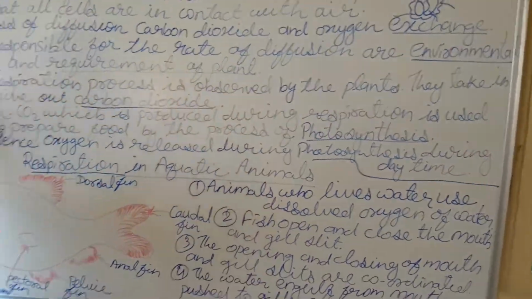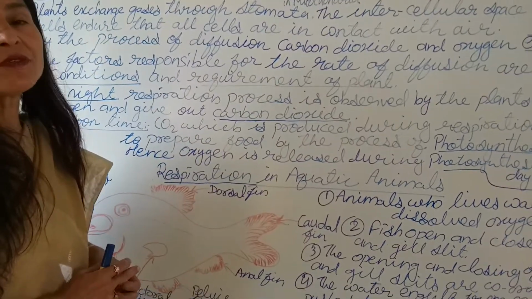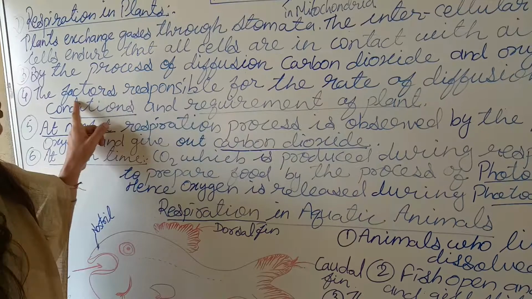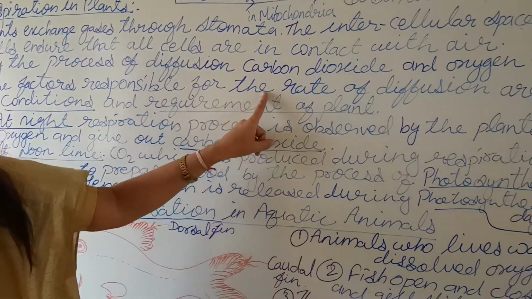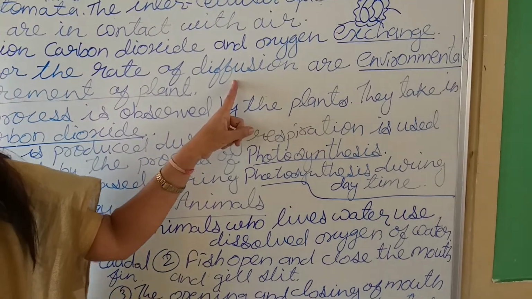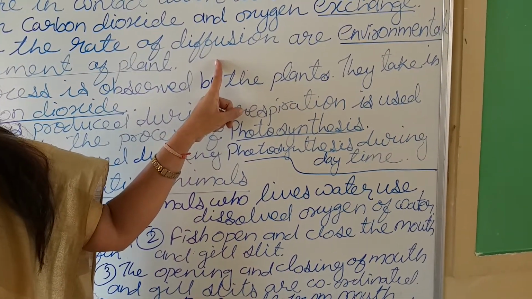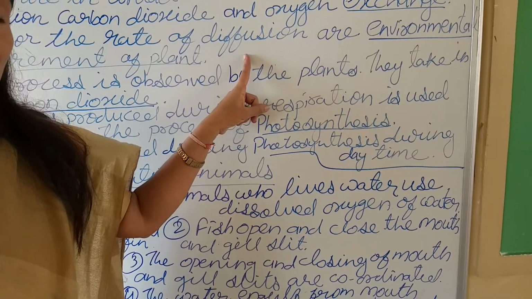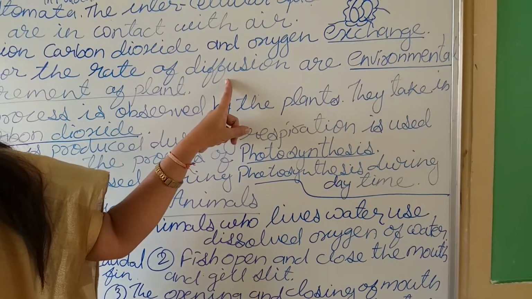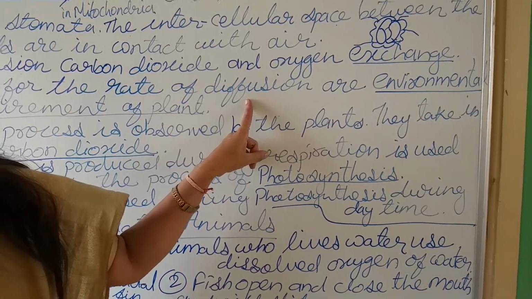Then on what does this diffusion process depend in plants? The diffusion of oxygen in and carbon dioxide out during respiration, and carbon dioxide in and oxygen out during photosynthesis, depends upon two factors.